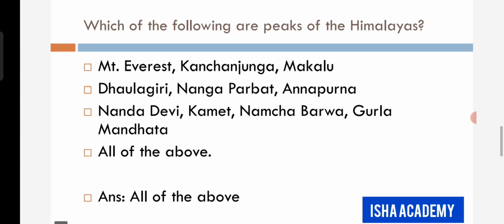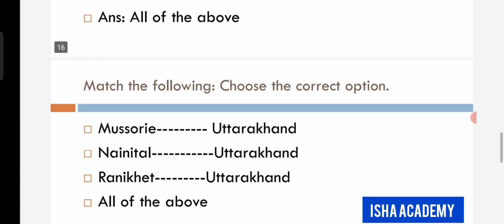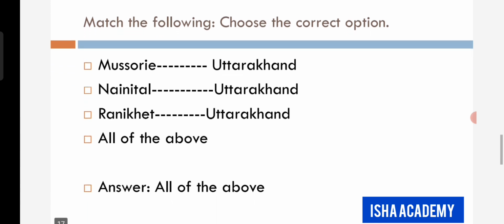Next question. Which of the following are peaks of the Himalayas? Mount Everest, Kanchenjunga, Makalu, Dhaulagiri, Nanga Parbat, Annapurna, Nanda Devi, Kamet, Namcha Barwa, Gurla Mandhata, all of the above. The answer is all of the above. Match the following. Choose the correct option. Mussoorie, Uttarakhand, Nainital, Uttarakhand, Ranikhet, Uttarakhand, all of the above. So which is the correct option? All of the above are correct.